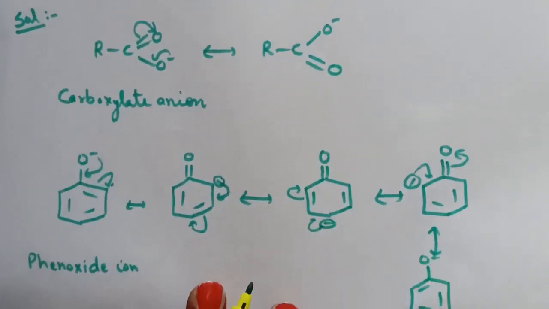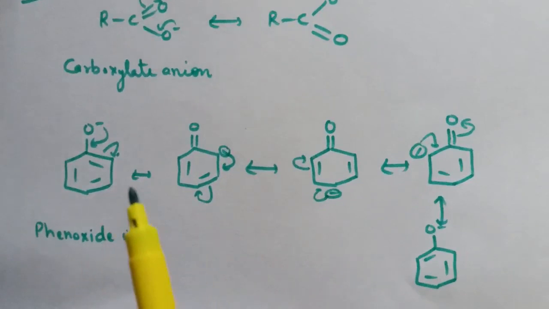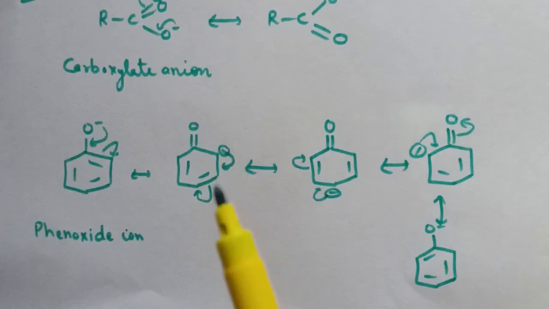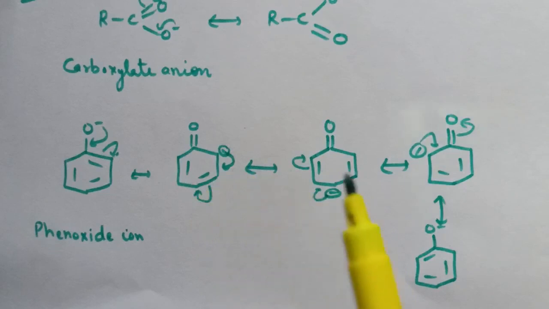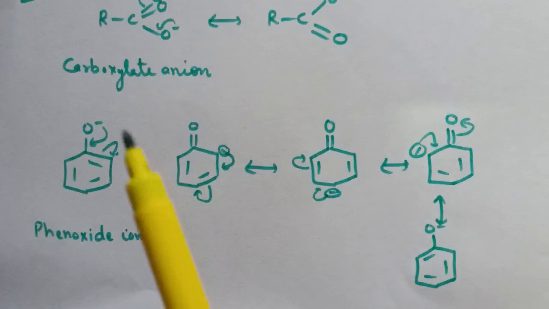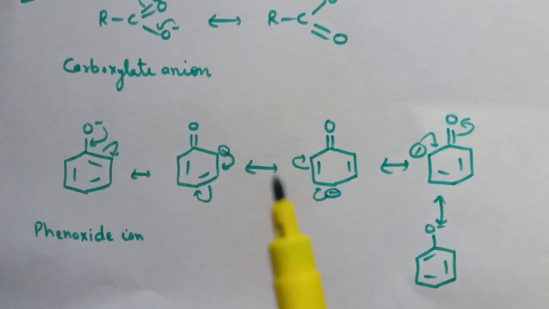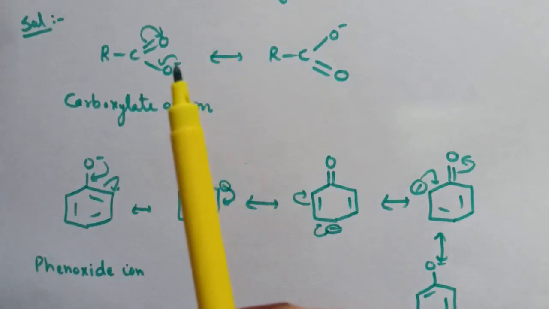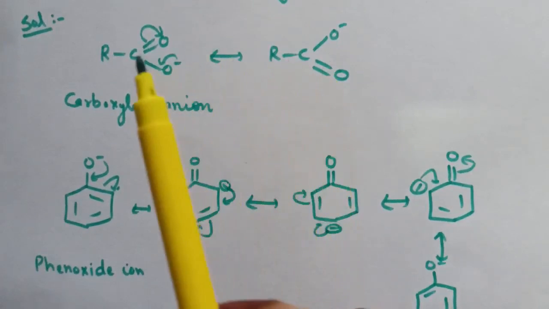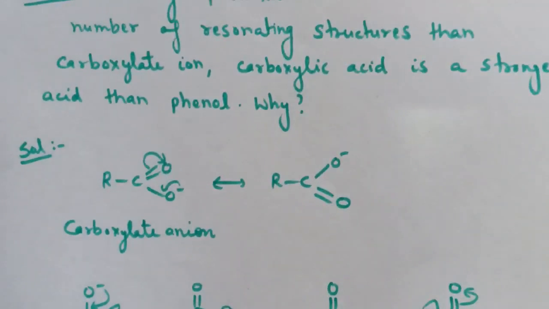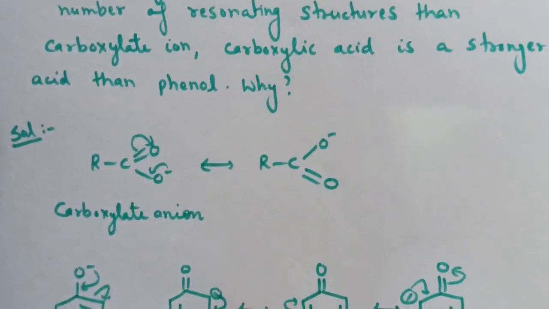Whereas if we draw the resonating structures of phenoxide ion, although the number of resonating structures are more, but the negative charge is delocalized on less electronegative carbon atom. Or you can say that these resonating structures are not equivalent because the negative charge is present at oxygen and less electronegative carbon atom. Whereas in case of carboxylate ion, the negative charge is present at more electronegative oxygen atom, and these two structures are equivalent. Therefore, we can say that carboxylic acid is a stronger acid as compared to phenol.